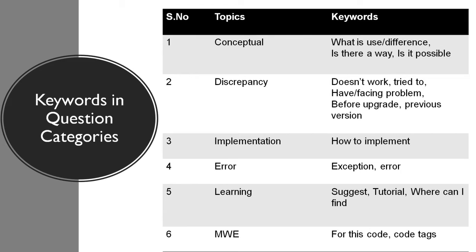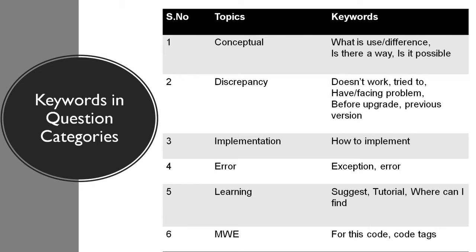And then learning refers to queries for recommendations on learning certain concepts. Many of the users ask SMEs and developers to suggest tutorials wherein they can learn a few concepts of technical programming. So keywords of this category include suggest, tutorial, where can I find. Then the last category, that is minimum working example, MWE, refers to questions containing code snippets.